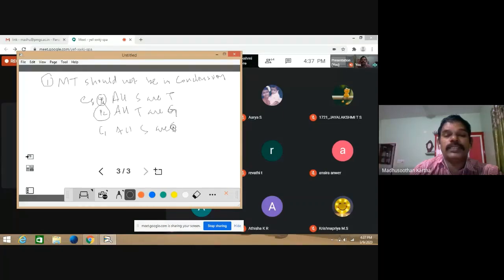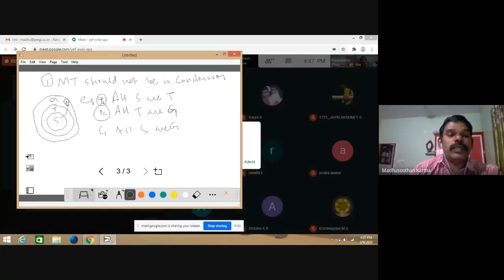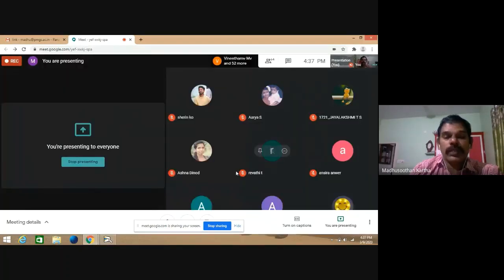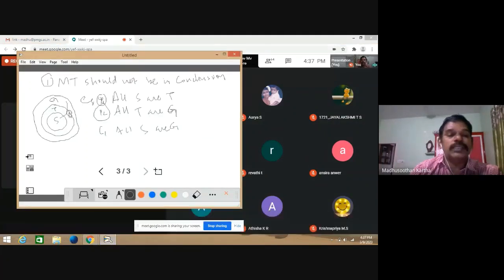All S are G. So what is the Venn diagram picture representation? Picture representation is something like that. All S are T, like this. All T are G. So you can easily take a conclusion that all S are G. This is very easy. You cannot reverse it.